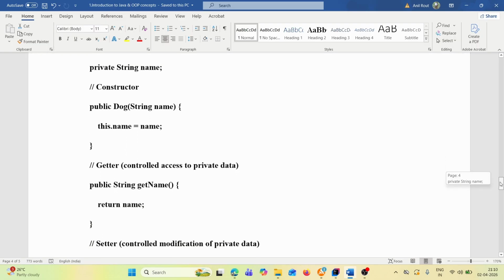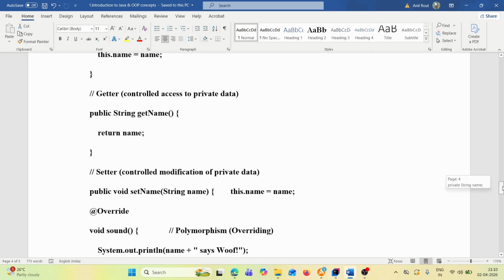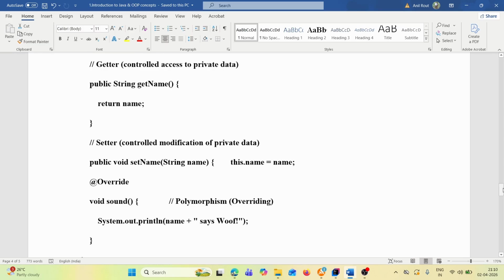Then we provide a setter, because for encapsulation we access the private variables through getters and setters: public void setName(String name), where this.name = name. Then @Override void sound.